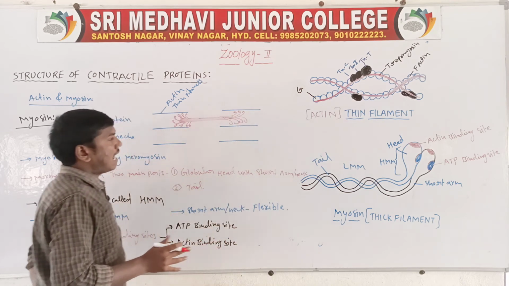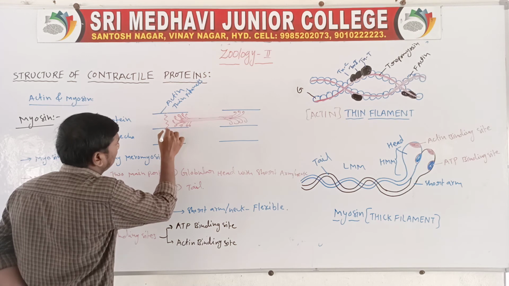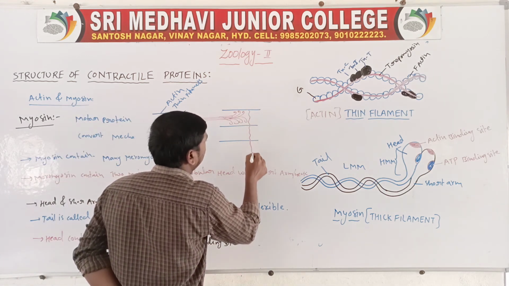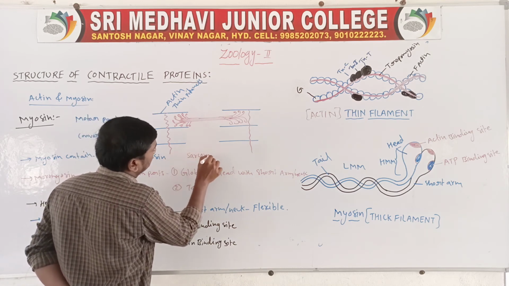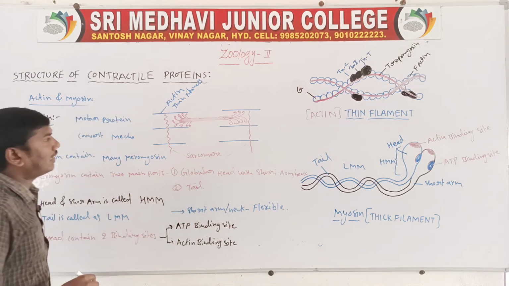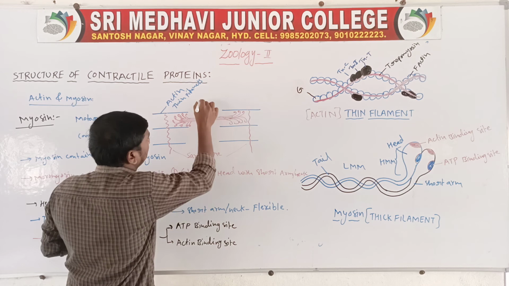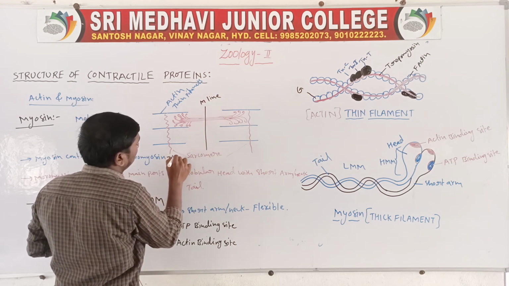In the thick filaments, half of the meromyosin heads are present on one Z line. So this is a Z line, and this is another Z line. They are called a sarcomere. So the middle one is the M line. And these are the Z lines.